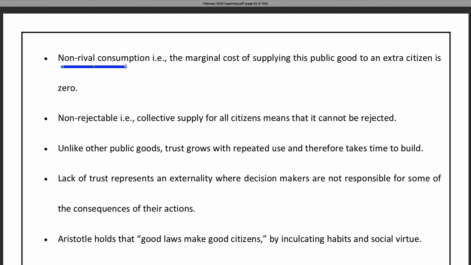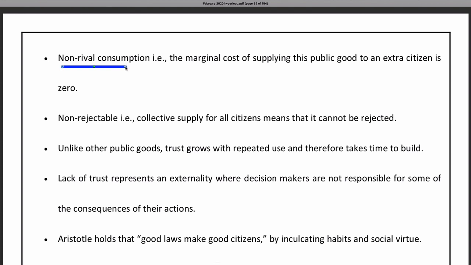If the government is supplying this good to 100 people and the 101st person also wants to enjoy it, the government has no extra cost involved. So the cost of supplying this good to 100 people is the same as the cost of supplying it to 110 people, 120 people, etc. It is non-rival consumption. Consumption of these resources by one person does not prevent consumption by other people.